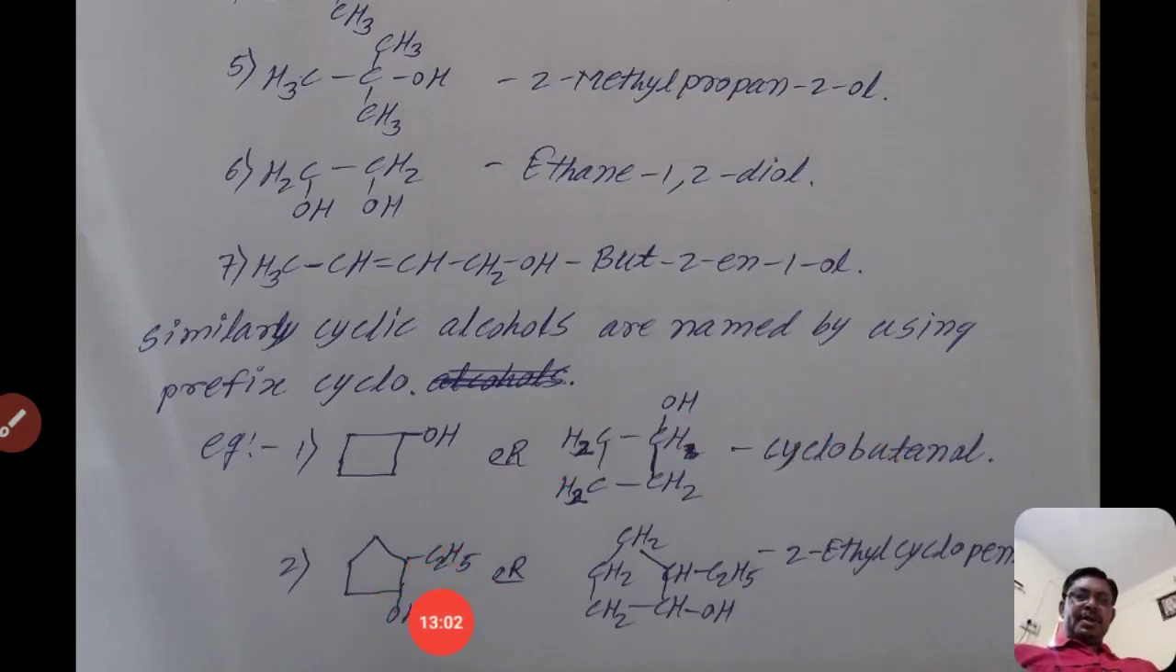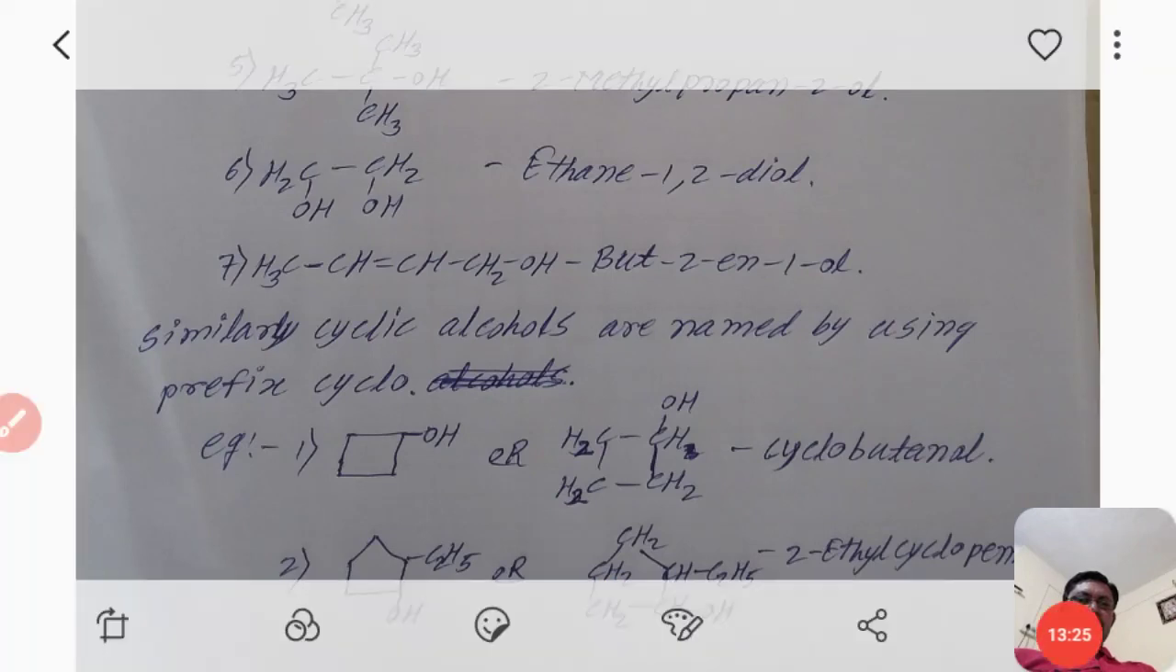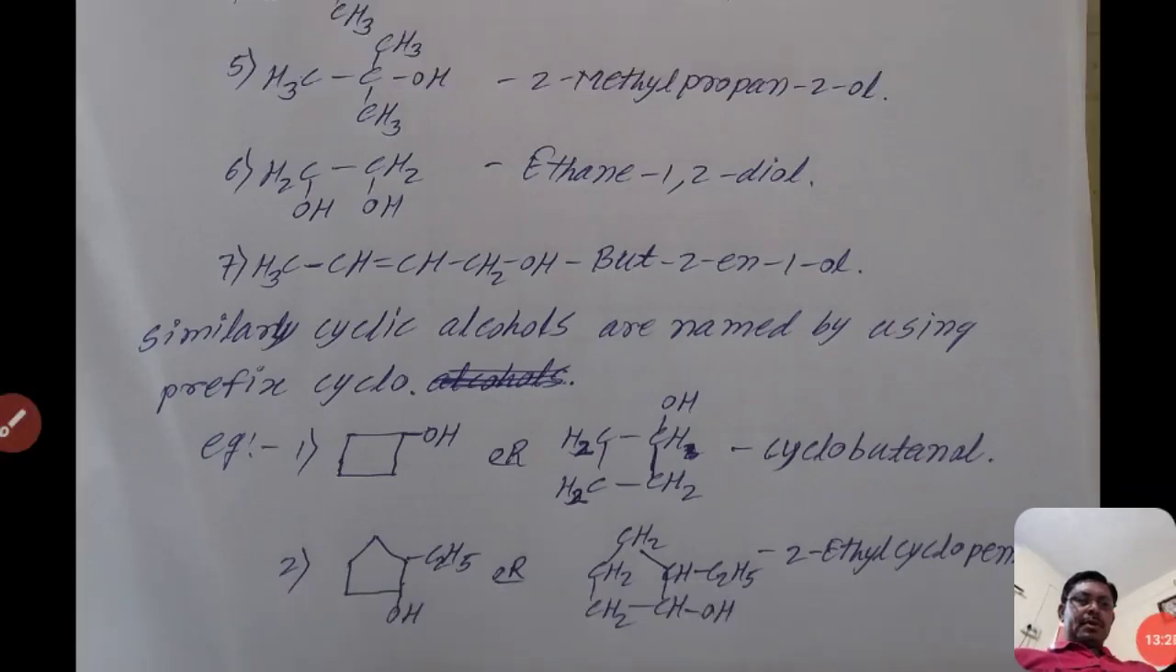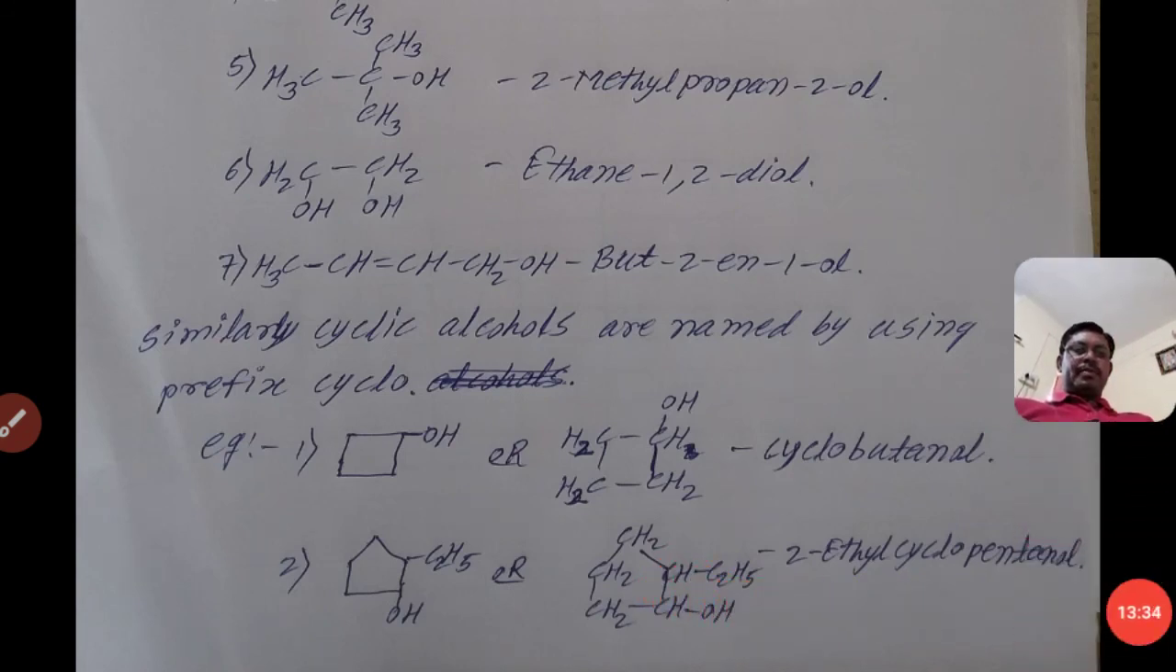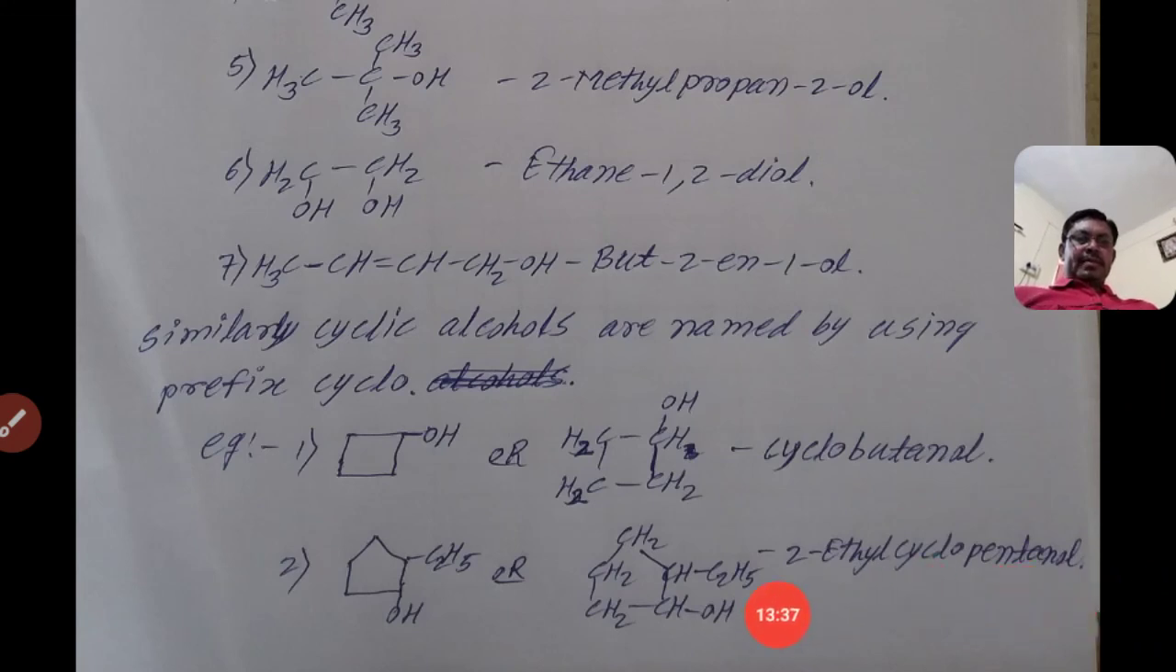The next example is cyclopentanol, or 2-ethyl cyclopentanol. There is a 5 carbon atom chain, which is a ring or closed chain. It can be written like that, but there is also one extra branch at a carbon atom. You can write it like that: CH2 CH2 CH2 CHOH CH CH2 C2H5. See here, where is the branch? The branch is here, and the name of that branch is ethyl.